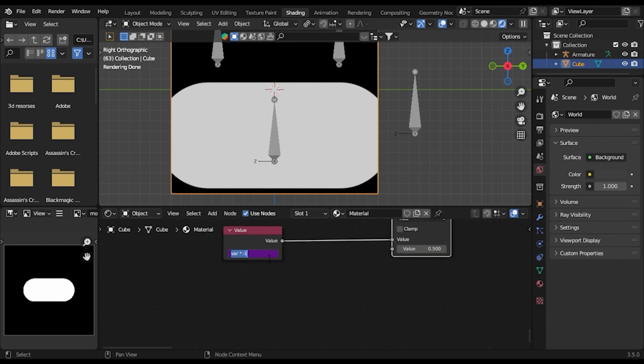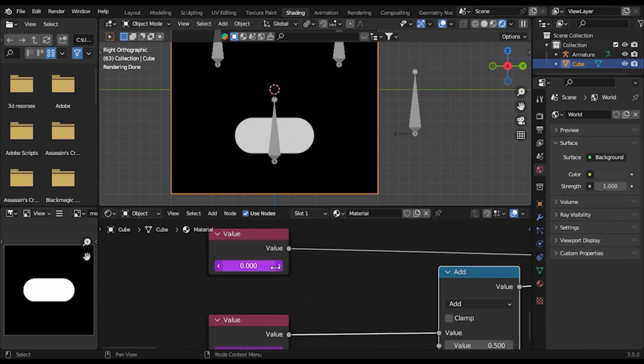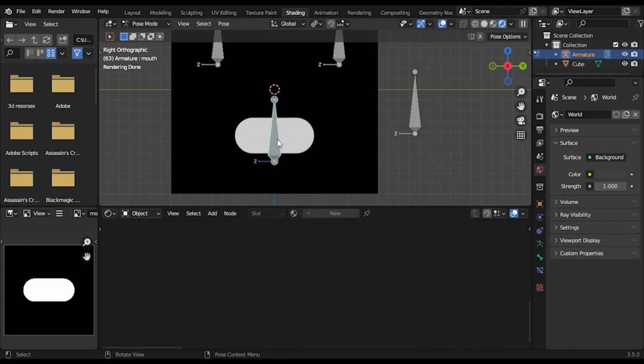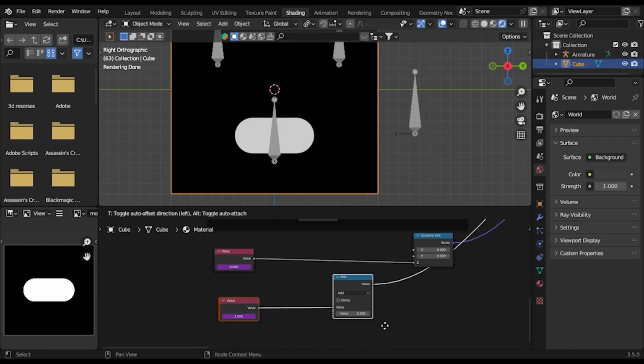Now this value is multiplied by negative, so remove this. This value is also multiplied by negative, but it works, so that negative was in its rightful place.